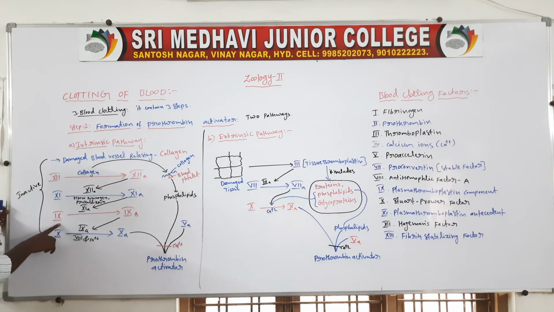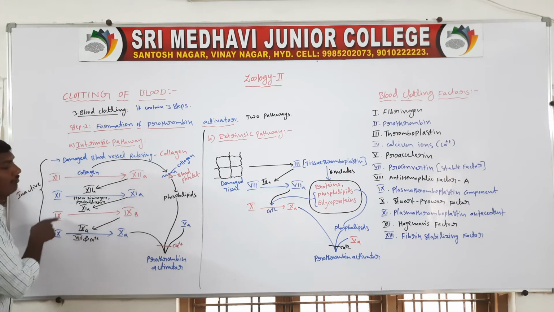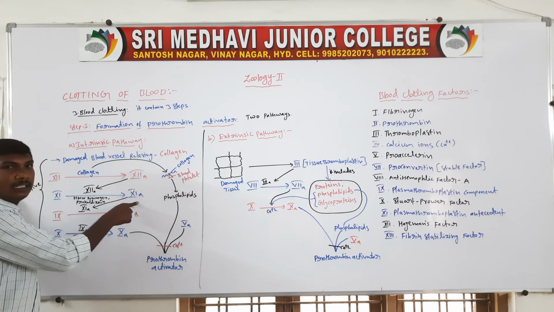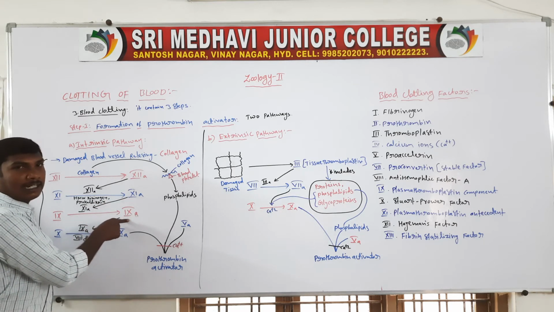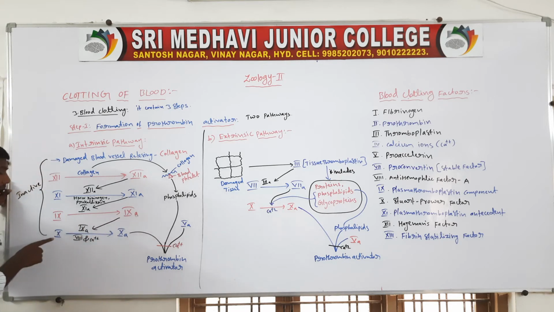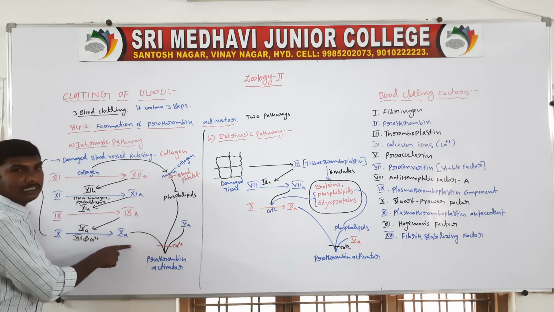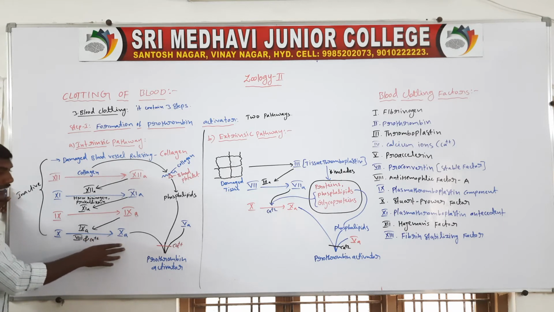Next, the 9th factor is also inactive. The active factor 11 acts on the inactive factor 9 and converts it to the active factor 9. Next, this active factor 9 acts on the inactive factor 10 and converts it to the active factor 10, in the presence of the active 8th factor and calcium ions. Finally, the 10th factor is active.